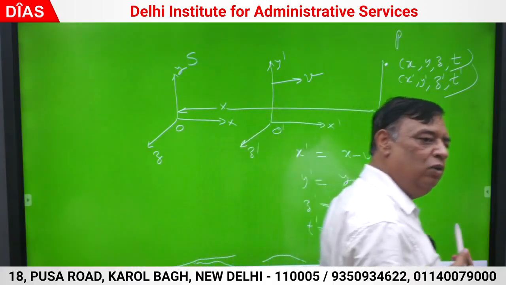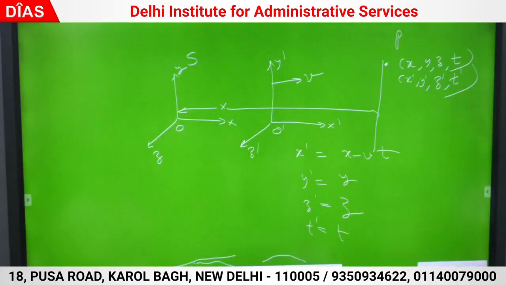These things are known much before Einstein. They are the normal understanding. This normal understanding is called Galilean transforms. These are known since the 14th, 15th century. Time is the same in both the frames. Some event takes place here, both the observers say it is at 10 o'clock or 11 o'clock, whatever. Time is the same in both frames of reference.